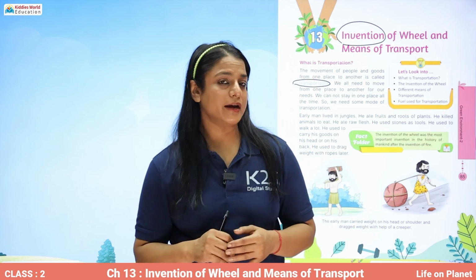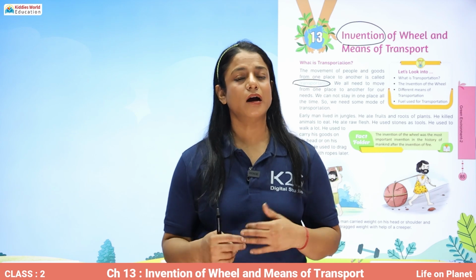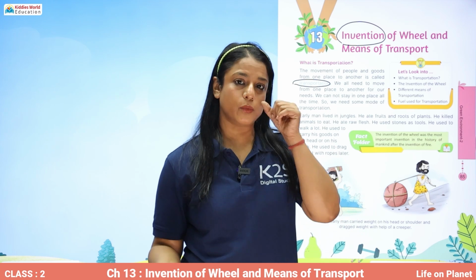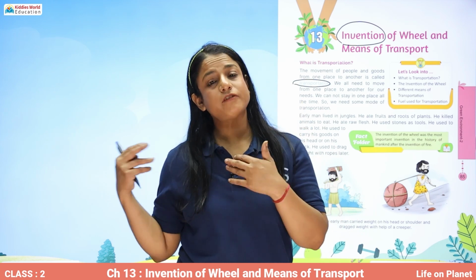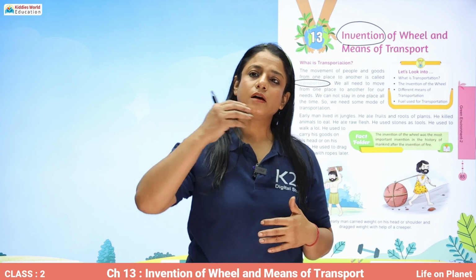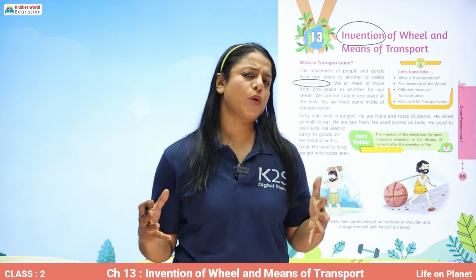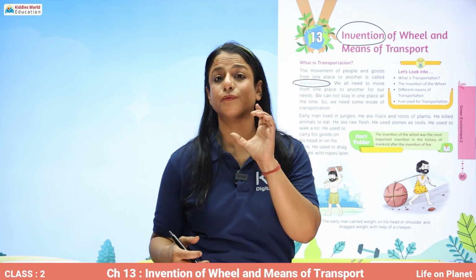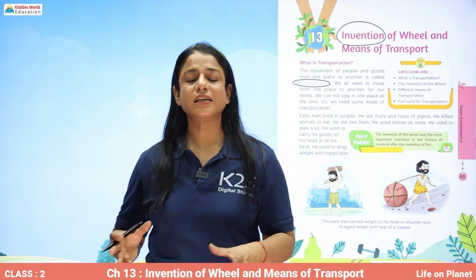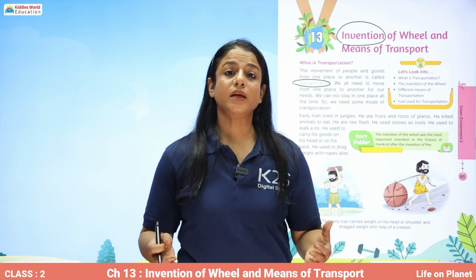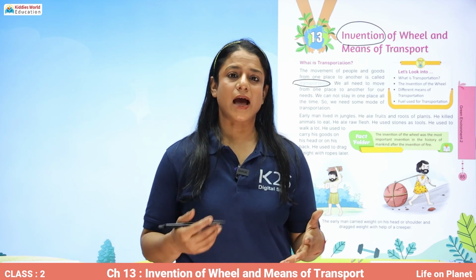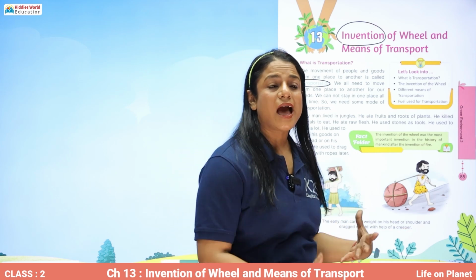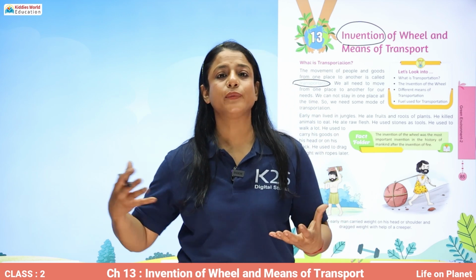Fire was invented, and then early man started cooking food, animals and vegetables. After fire was invented, later a very important invention took place, and that was the invention of the wheel. By the invention of the wheel, people learned that we can carry ourselves and carry goods through wheels.